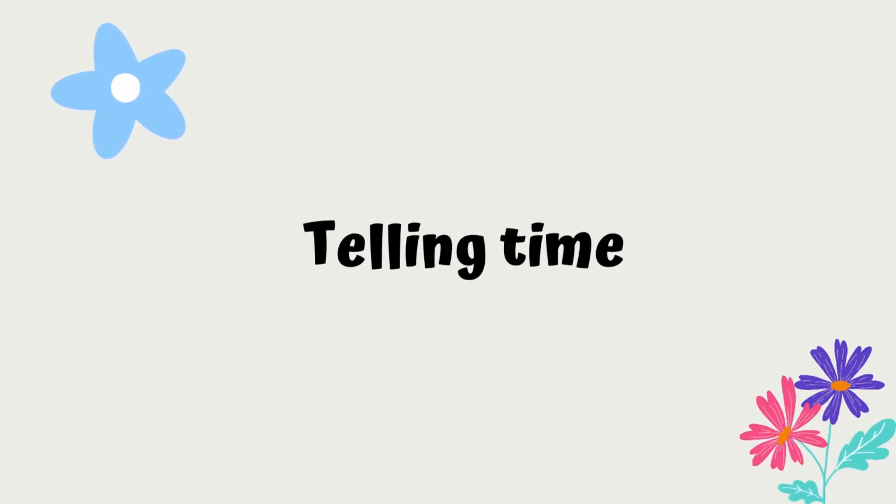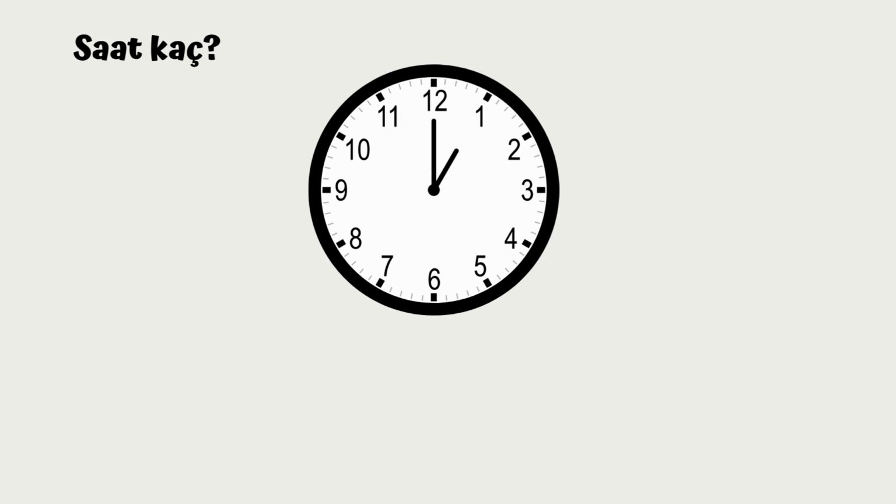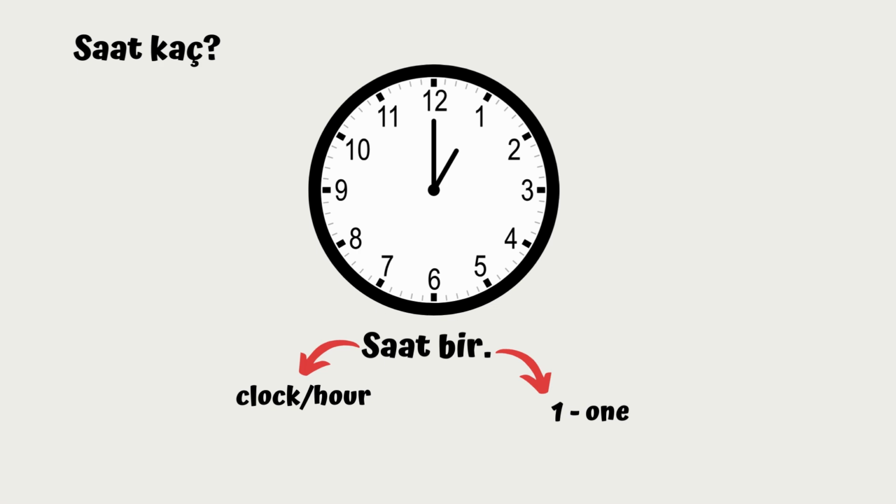So let's start from the easiest one and we will move to the most difficult ones. So let's take a look at this one. What time is it? It's 1 o'clock. And how do we say that in Turkish? We say saat 1. So if we analyze this sentence, it's a very short sentence, but let's analyze it. Saat means clock or hour, and 1 is simply number 1. So we just put the number there after saat.